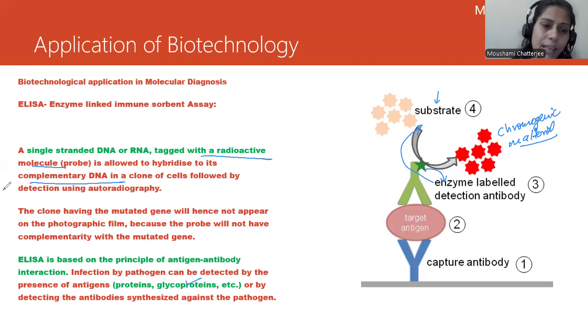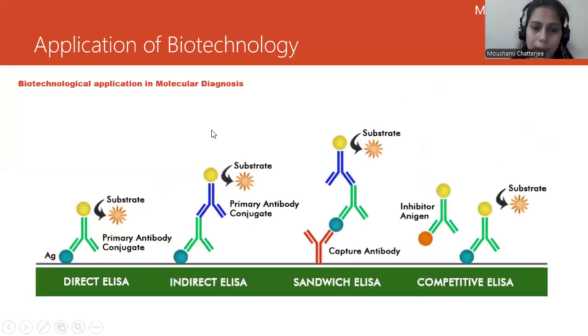So this is ELISA. Let's see what the different types of ELISA are, to understand such concepts. ELISA is very important in detection, for example during the time of AIDS. There are various applications of ELISA: direct ELISA, indirect ELISA, sandwich ELISA, and competitive ELISA. So let's have a look here.